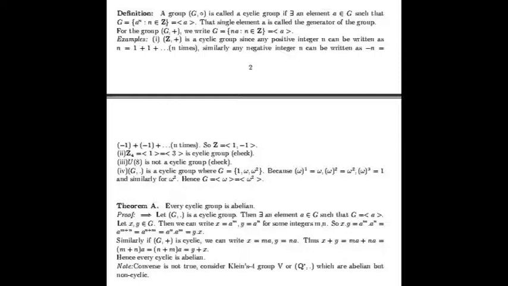If we consider Z4, then Z4 is generated by 1 as well as by 3. So this is a cyclic group. But you can check that U8 is not a cyclic group because there is no such generator.